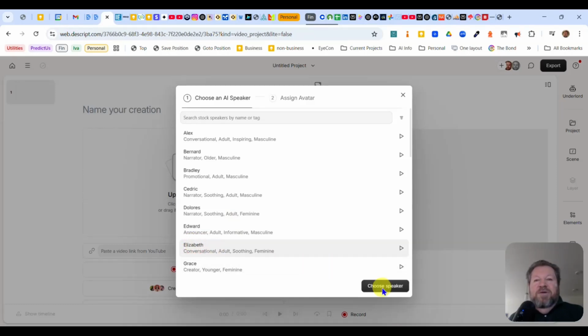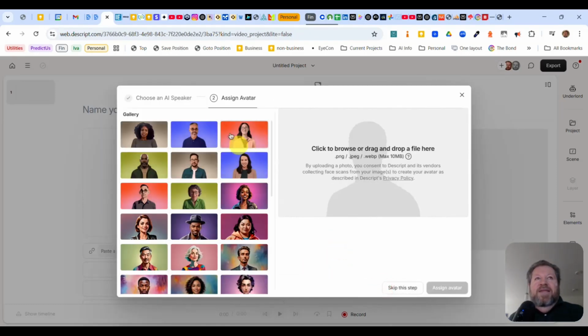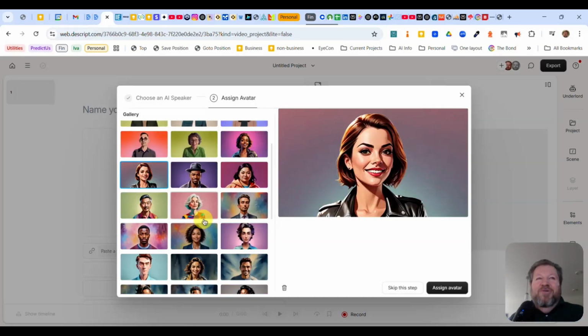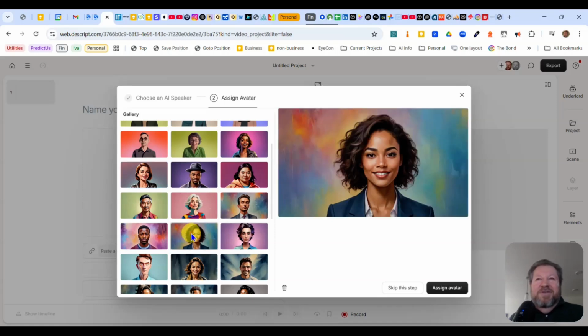So we choose the speaker, Elizabeth, and now it says pick an avatar. So there are all these different pictures of all these different avatars they have. These are not pictures of people, even though they kind of look like people. I mean, they actually look very close. It doesn't just look like a cartoon. It actually looks like a cartoon version of a person, is what I'm trying to say.